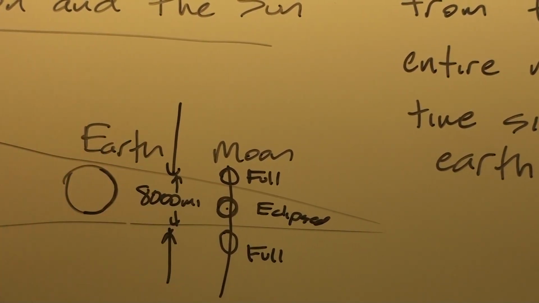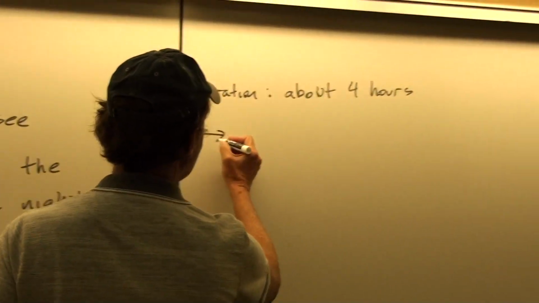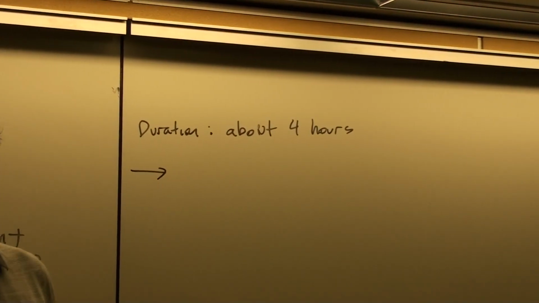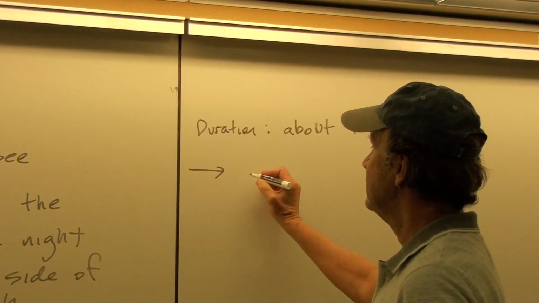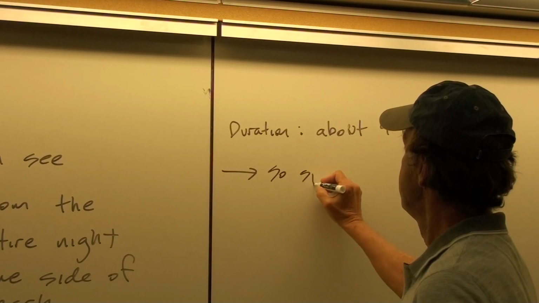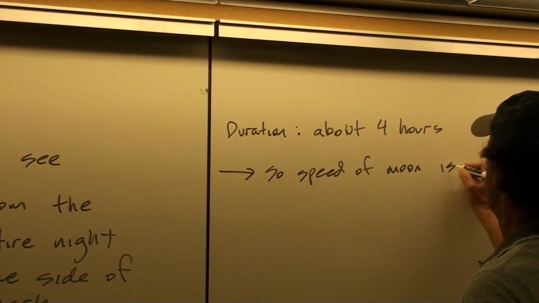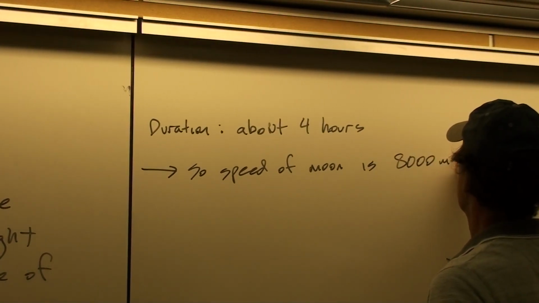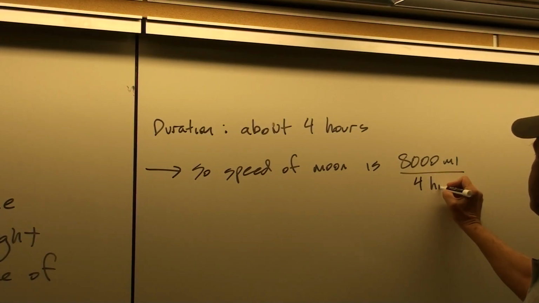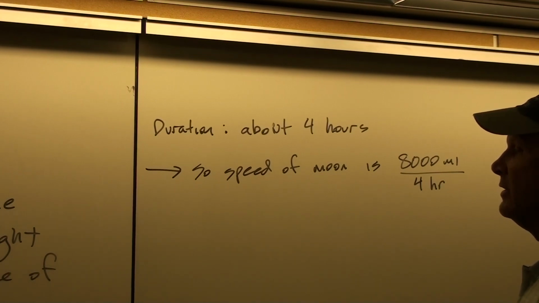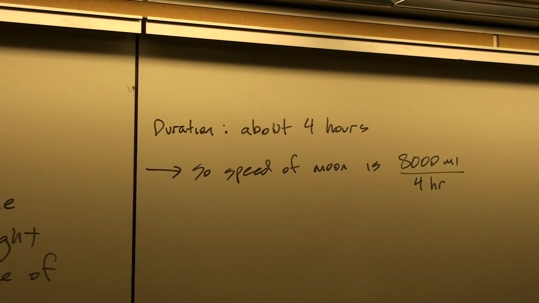And so that means that it takes 4 hours for the moon to move about 8,000 miles. So this means then, and the Greeks actually figured this out something like 2,500 years ago, they figured out that the moon must be moving about 2,000 miles an hour. They knew the size of the Earth, and so they knew the width of the Earth's shadow, and they were able to measure, and here we're really looking at the maximum duration of a total lunar eclipse,